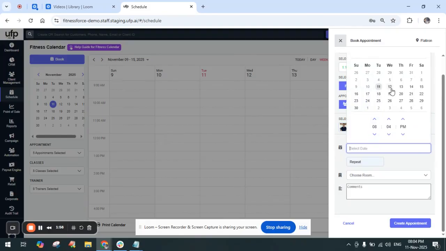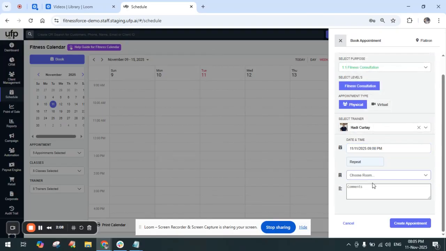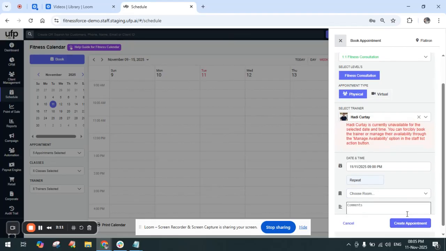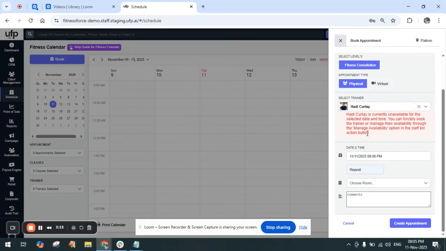You can schedule it by pre-booking the appointments, or you can schedule it for the same day. So let's say I'm scheduling it for today, and this is the time that the client will be coming in for the appointment, and we just have to click on create appointment. This message that pops up is basically the availability feature that we also have. We can set this based on the staff's availability. So the appointment booking can be based on whenever the trainer is available. We can supersede this by clicking on create appointment.